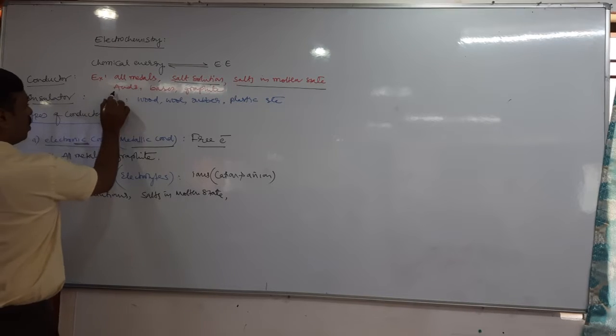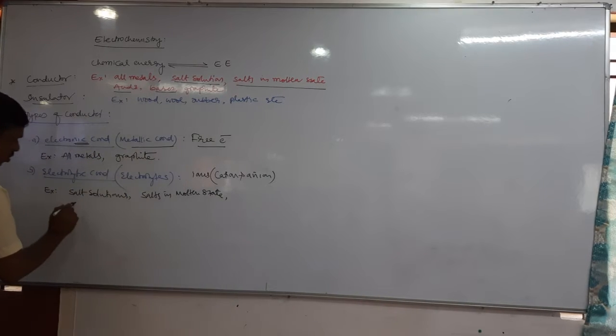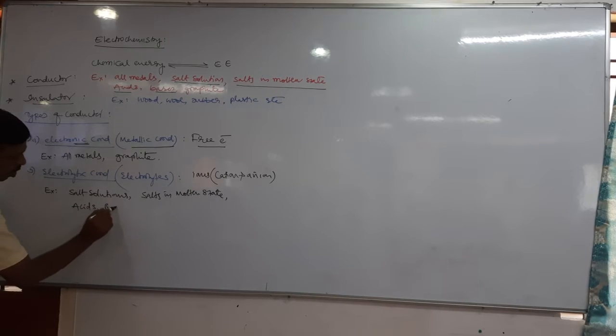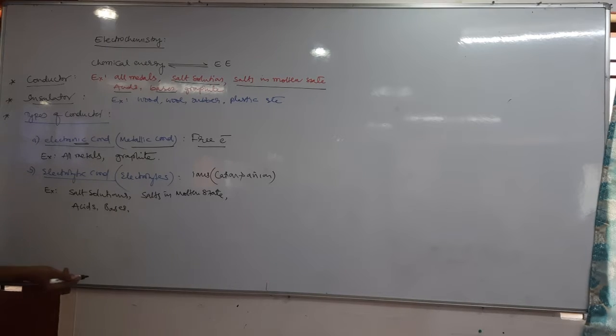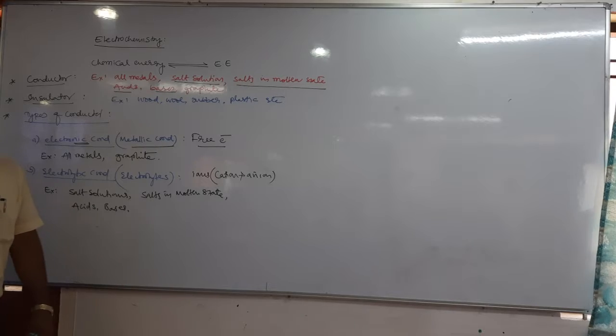Next, even acids and bases. Acids and bases can conduct electric current by the movement of ions. All the acids and all the bases, not graphite, are examples of electrolytic conductors.